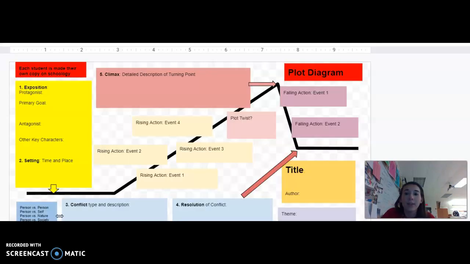If you look at the diagram, it looks like this. And you will want to make sure that you fill out each of these pieces. The only thing on this plot diagram that I am not expecting you to fill out is this bottom purple box that says theme. We have not spoken about theme yet, and we will not do that for a little bit of time. So please do not fill out the purple box in this diagram.